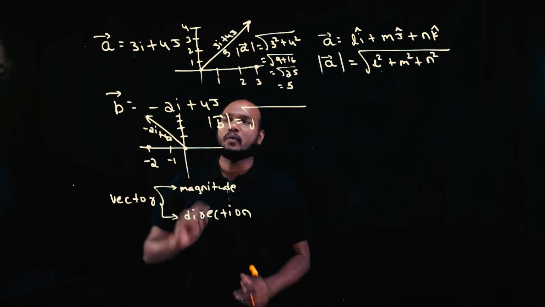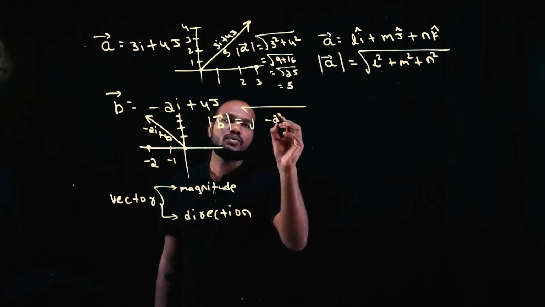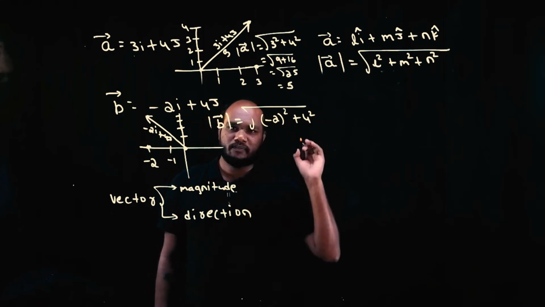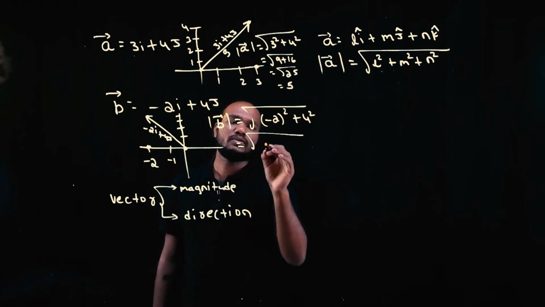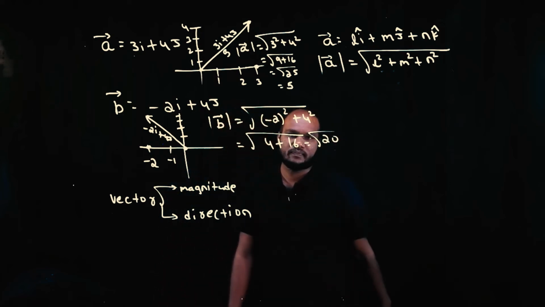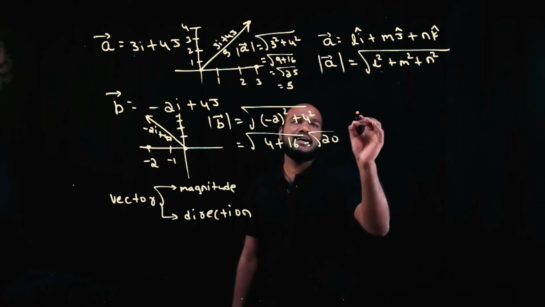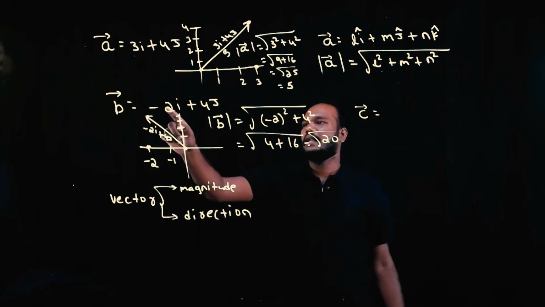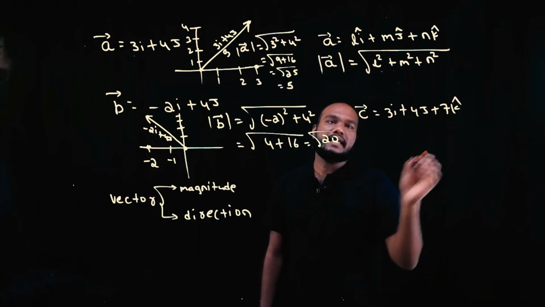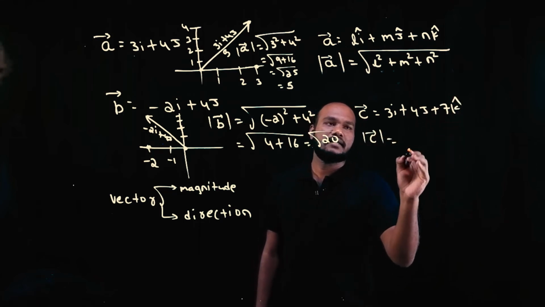So the i coefficient. What is the i coefficient? -2. So -2 whole square plus, what is the j coefficient? 4. So 4 square. So that is root of 4 plus 16, that is equal to root 20. Is that okay? Now if I have C bar equal to 3i plus 4j plus 7k, can you tell me what is the magnitude of C bar? Can you do this?